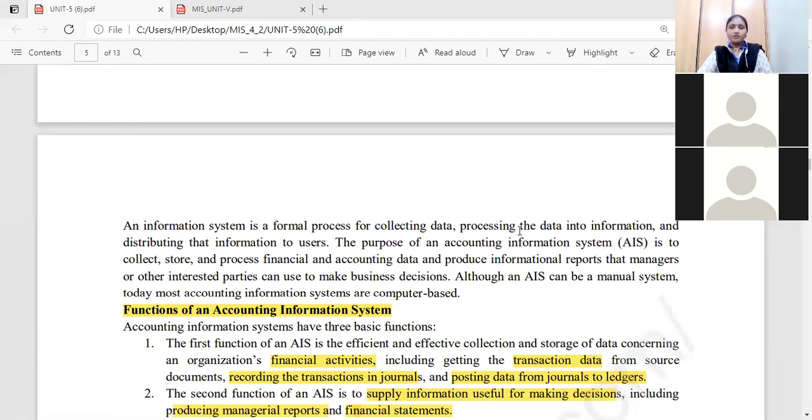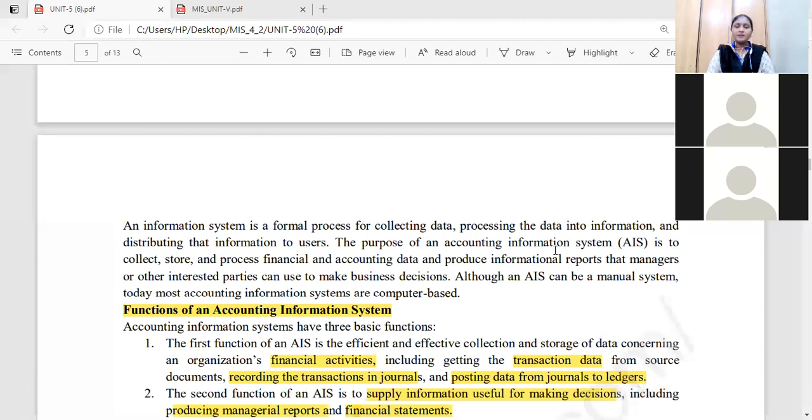So what is the purpose of that accounting information system? Again, it is collecting, storing, and processing that financial and accounting data and producing informational reports that managers or other interested parties can use to make business decisions. Whatever financial and accounting data is there in your business organization, it is going to collect the data and process the data.